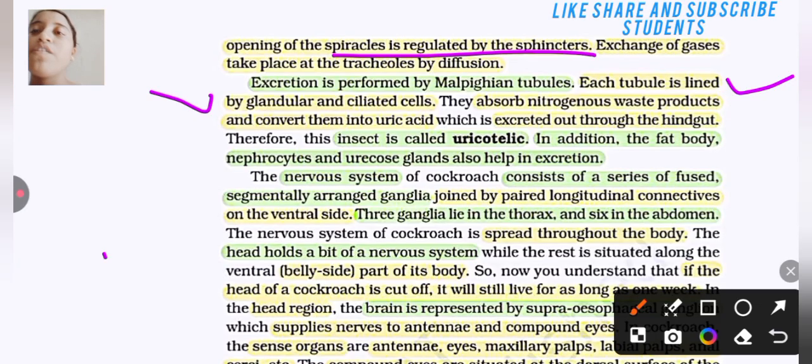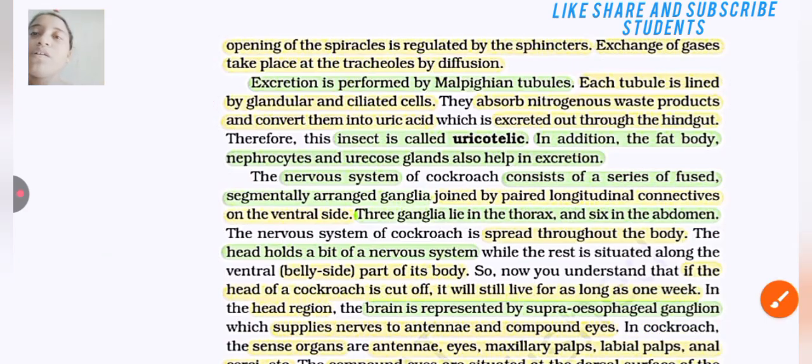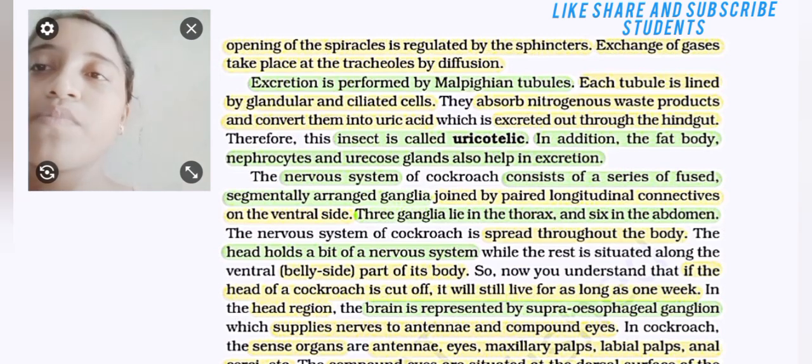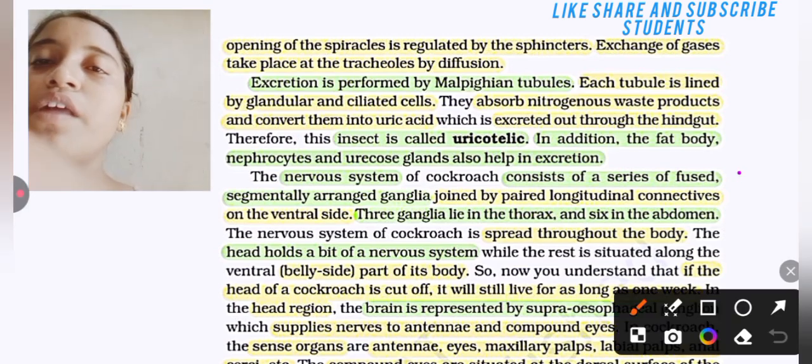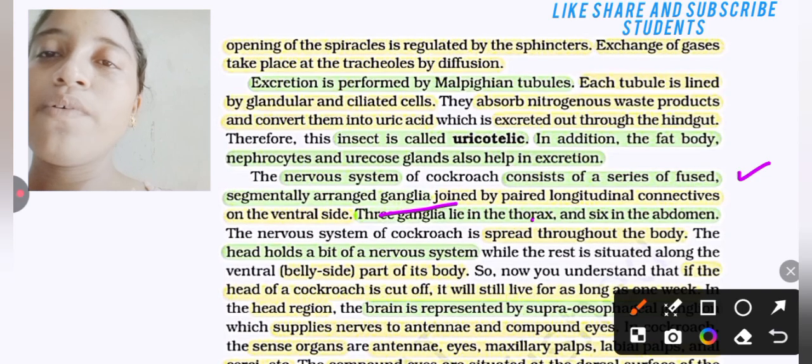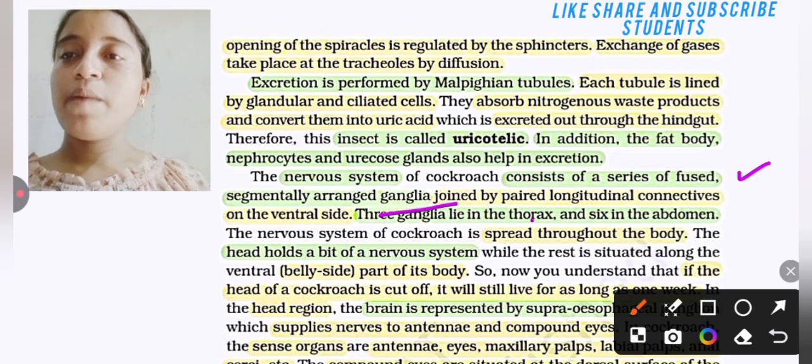The nervous system of cockroach consists of a series of fused, segmentally arranged ganglia joined by a pair of longitudinal connectives on the ventral side.